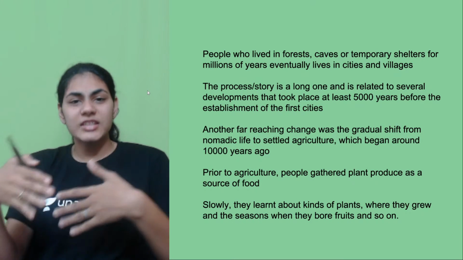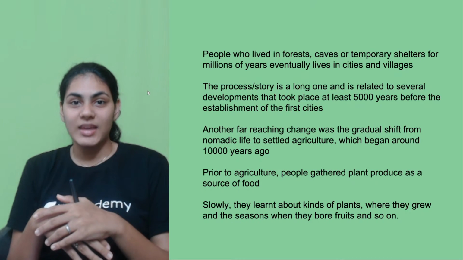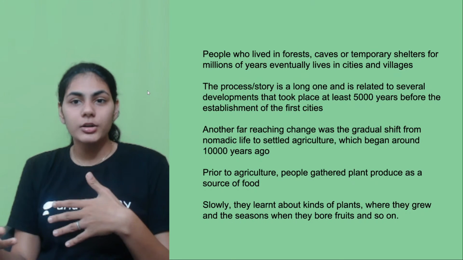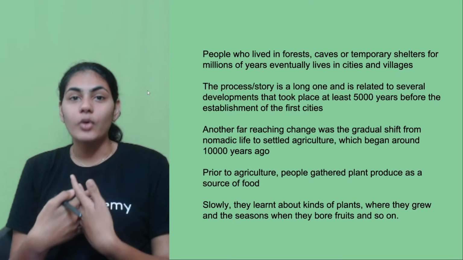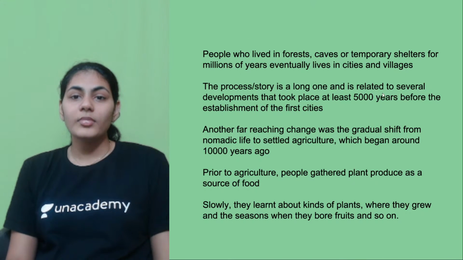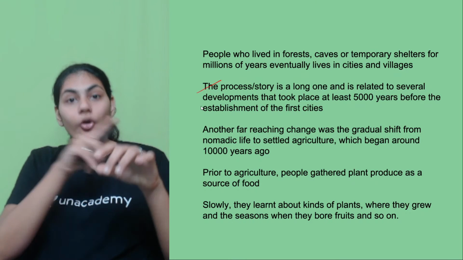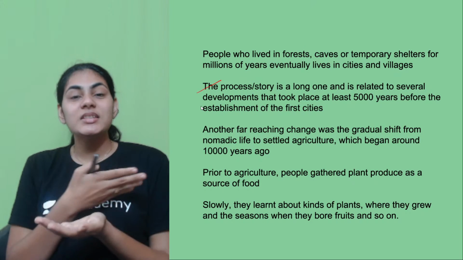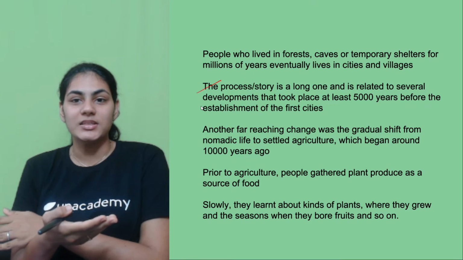So as time passed by, as millions of years passed by, only then cities and villages came up. Only then people started settling at a particular place for a longer duration of time, and only then people started constructing houses for themselves, right? Like a settled population, right? Exactly. The process or the story of this transformation from forests to cities and villages is a pretty long one which happened over several thousands of years, right?